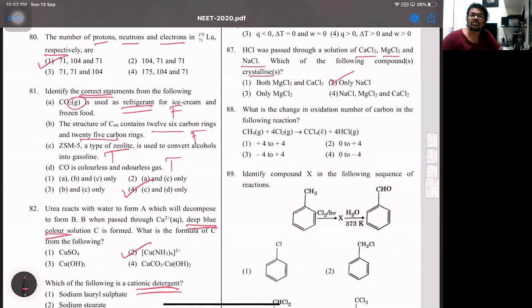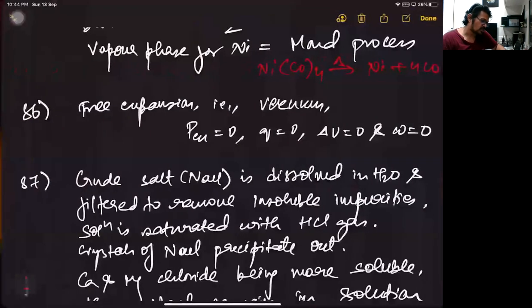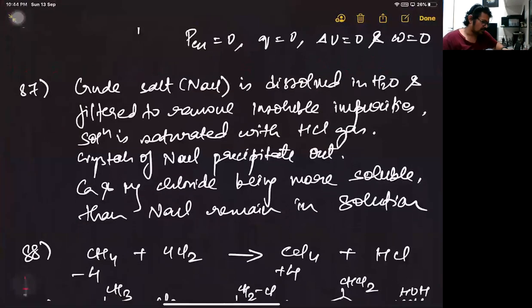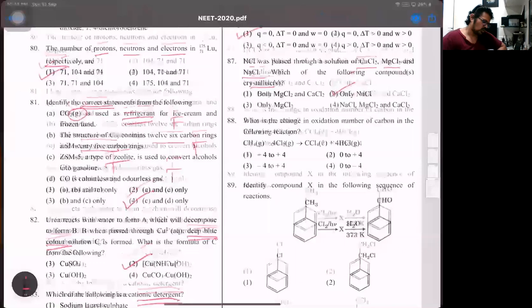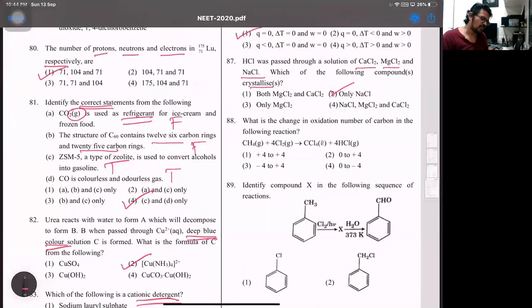Now this is the part which is given in the s-block chapter with respect to NaCl. Observe this. This is exactly how it comes. Crude NaCl is dissolved in water and filtered to remove the insoluble impurities. The solution is saturated with HCl gas. Crystals of NaCl precipitate out, whereas calcium and magnesium chlorides, being more soluble, remain in the solution. Okay. So 87th, that was number 2.